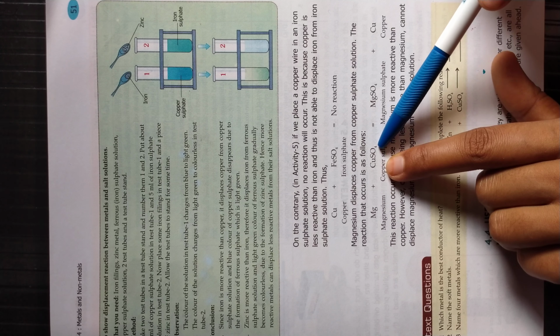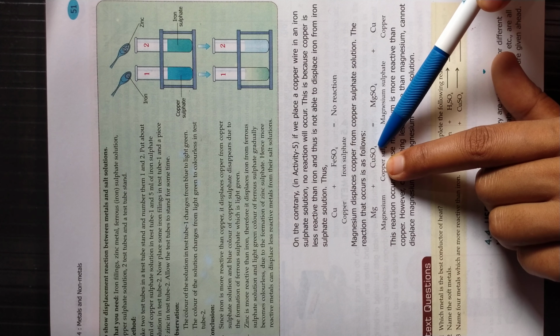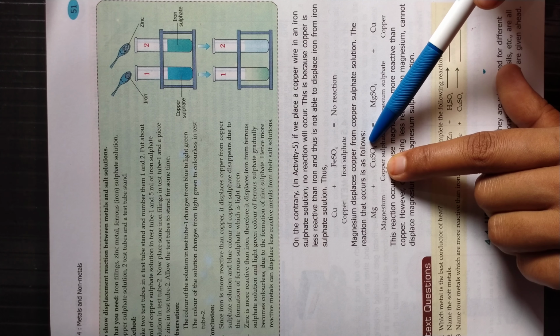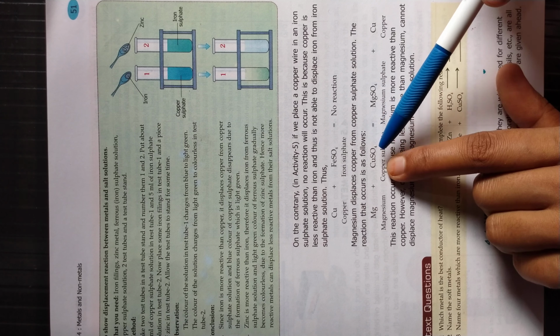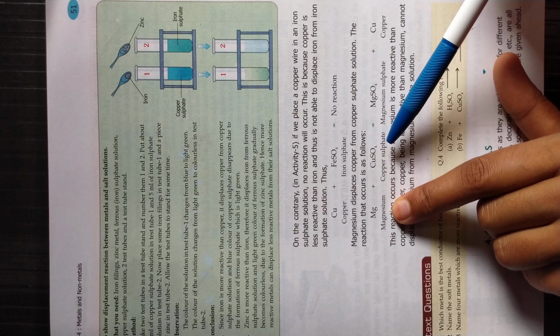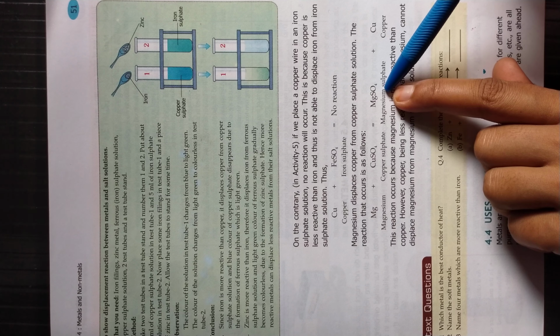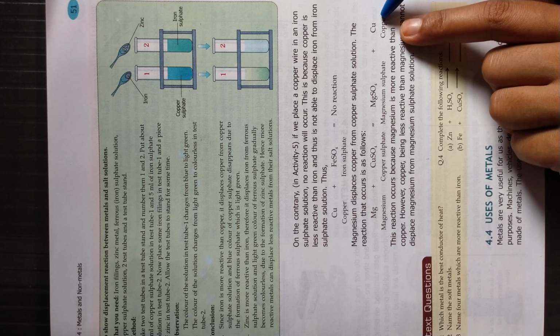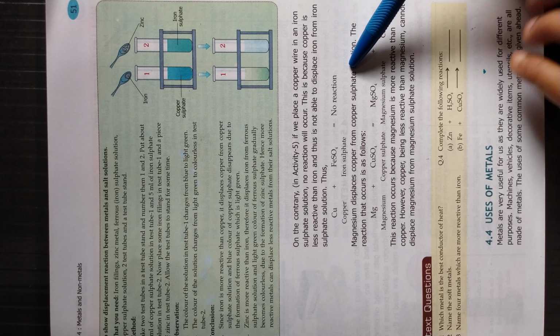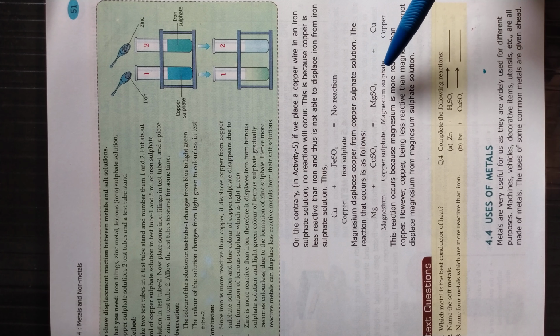Magnesium comes above copper in the reactivity series, so it displaces the copper from its position and forms magnesium sulfate and separates the copper. Such types of reactions are called displacement reactions.